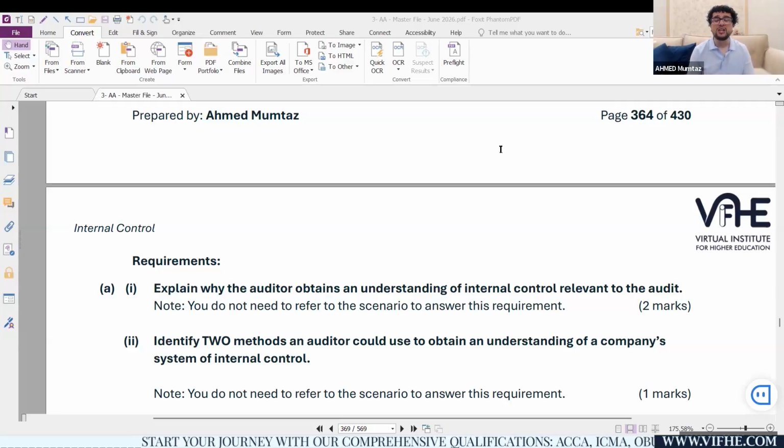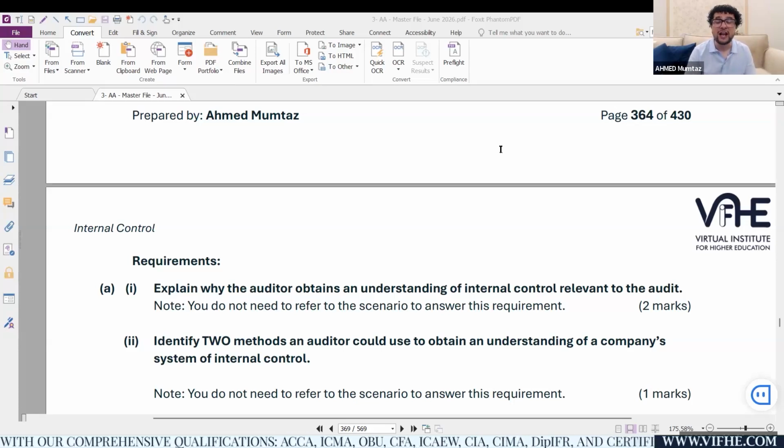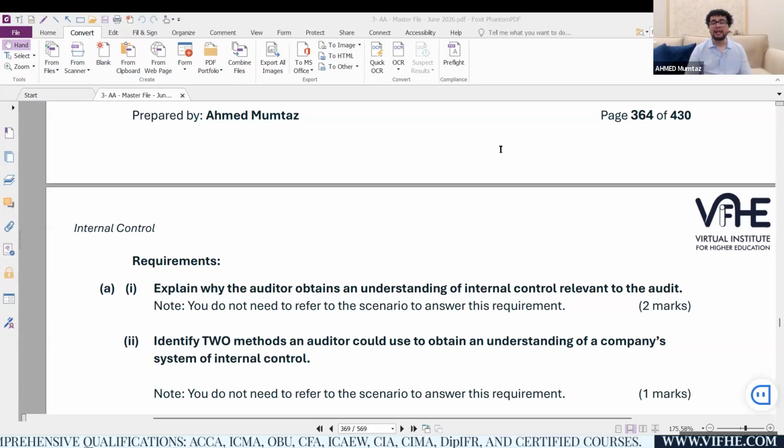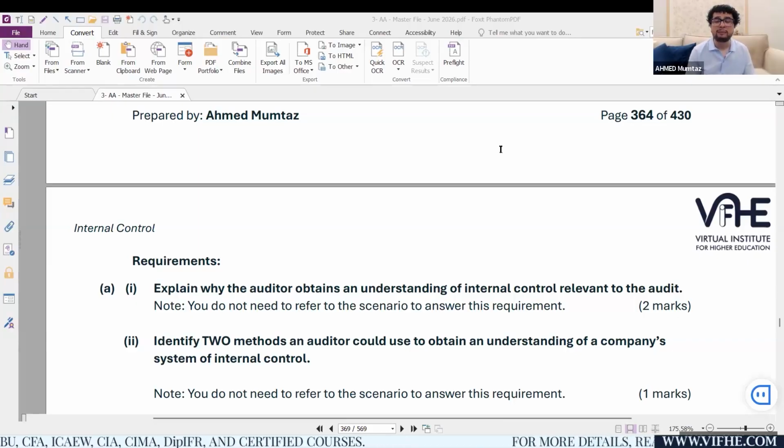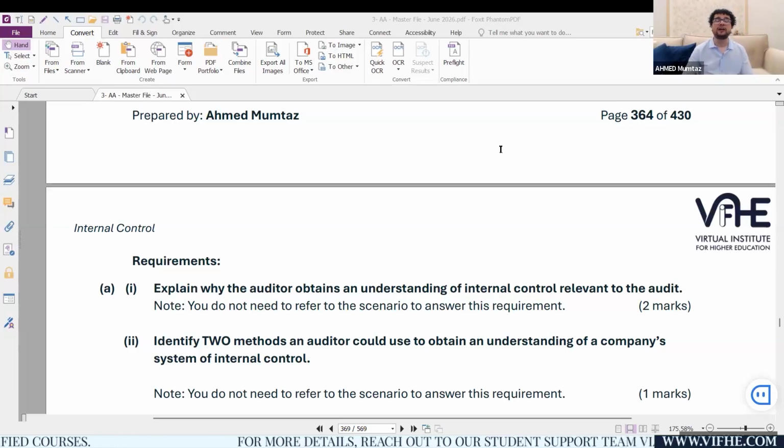the auditor might realize which areas of the internal control system are significantly strong and which areas are vulnerable, because the vulnerable areas of internal controls will eventually lead to multiple control failures, which eventually lead to multiple incidents of risk and frauds, and that leads to a higher risk of material misstatement in the financial statements. So as an auditor, I am highly interested in understanding the internal controls because it will give me some indication in relation to the risk of material misstatement.